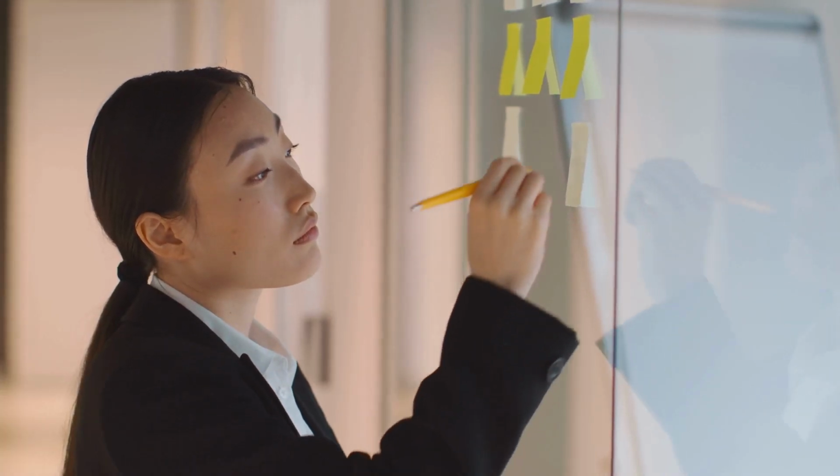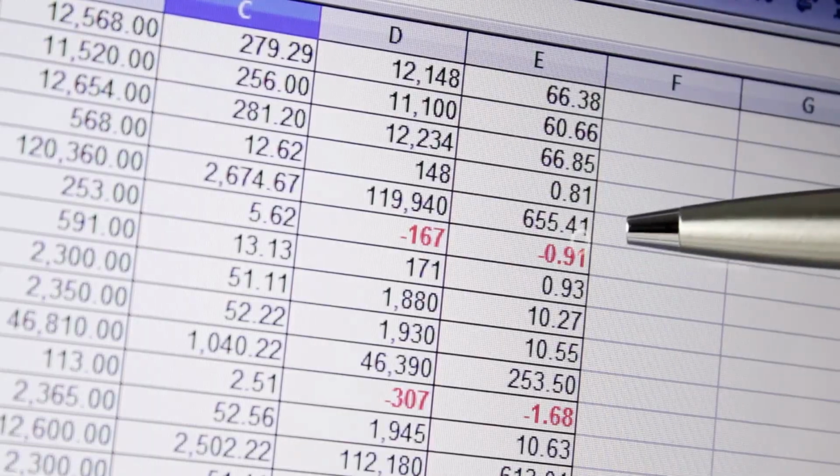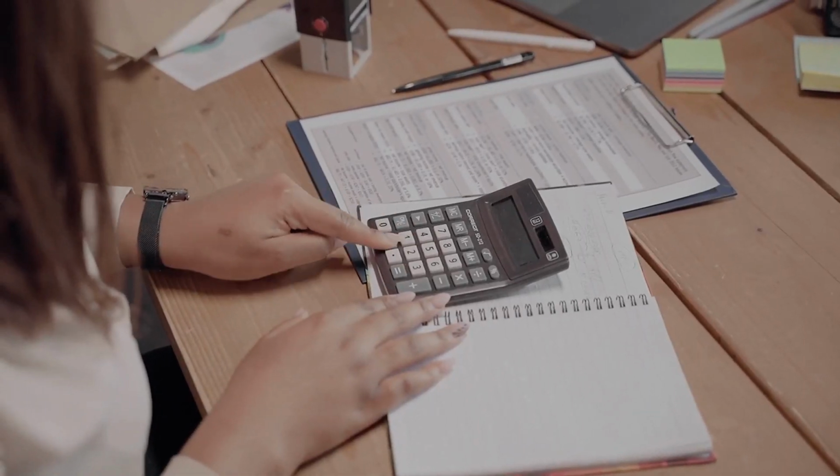Think of sensitivity analysis as a what-if game. What if rents don't grow as fast as you expect? What if vacancy rates rise? By playing out these scenarios, you gain valuable insights. You can make more informed decisions. You can protect your investment.